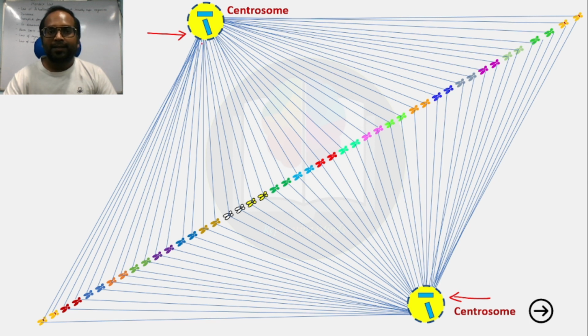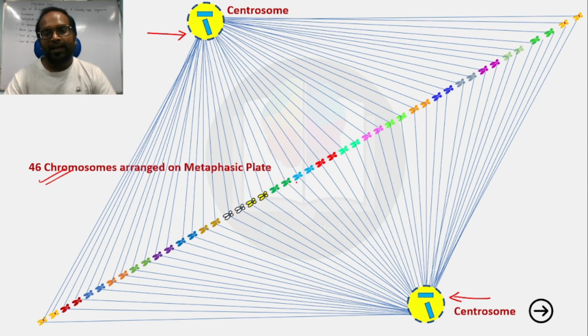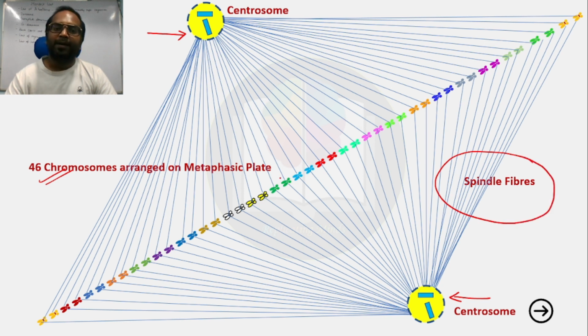These are the 46 chromosomes arranged on a metaphasic plate, and these are the mitotic spindle fibers. One end of these mitotic spindle fibers is attached at the centrosome, and the other end is attached to the chromosomes, which have to be separated.